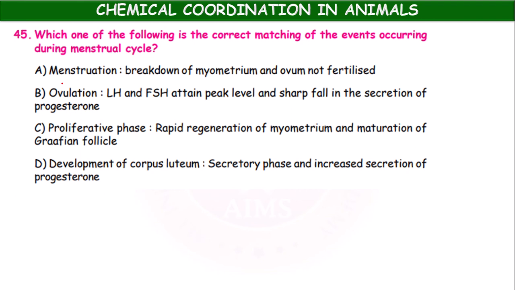Which one of the following is the correct matching of the events occurring during menstrual cycle? Menstruation, breakdown of myometrium and ovum not fertilized, ovulation, the luteinizing hormone and follicle stimulating hormone attained peak levels and sharp fall in the secretion of progesterone, proliferative phase, rapid regeneration of myometrium and the maturation of Graafian follicle, development of corpus luteum, secretory phase and increased secretion of progesterone.